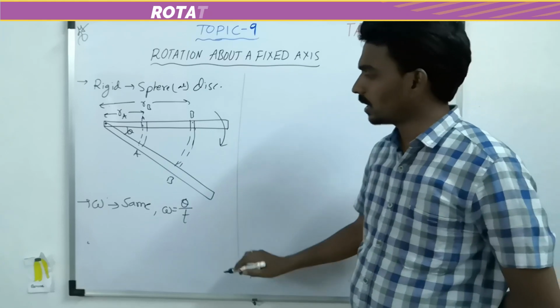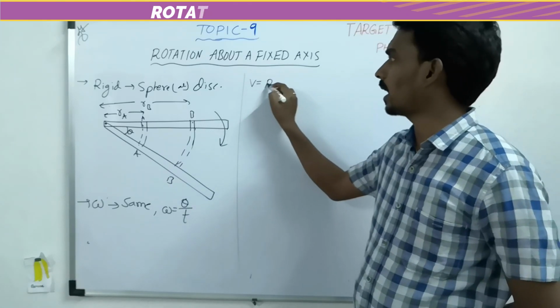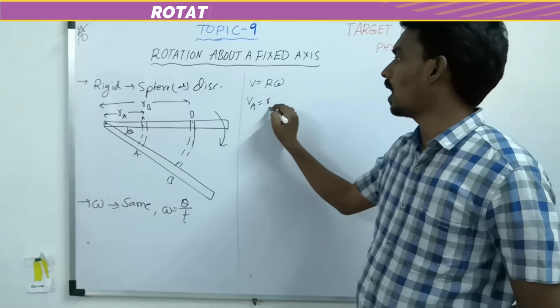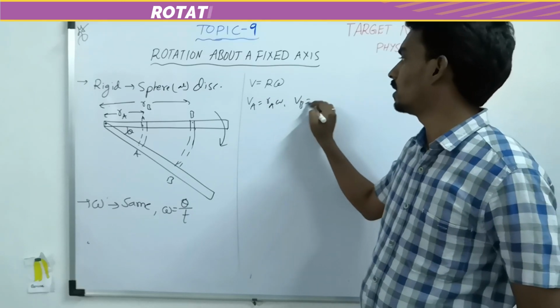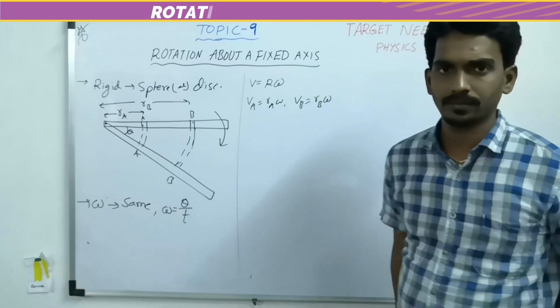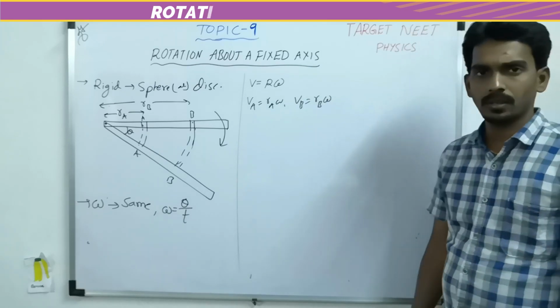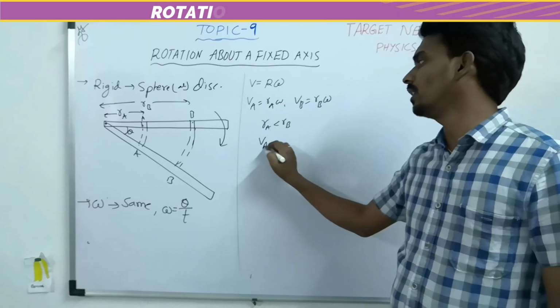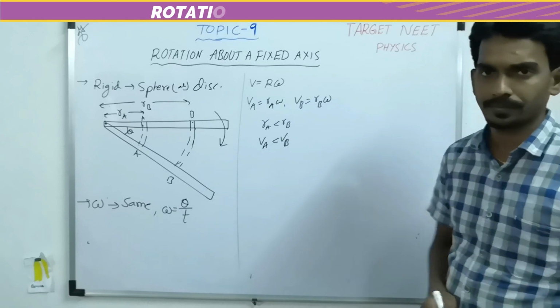But we have studied the relation between linear velocity and angular velocity, that is r omega. So VA is RA omega, VB is RB omega. If you compare VA and VB, as RA is less than RB, VA is less than VB.